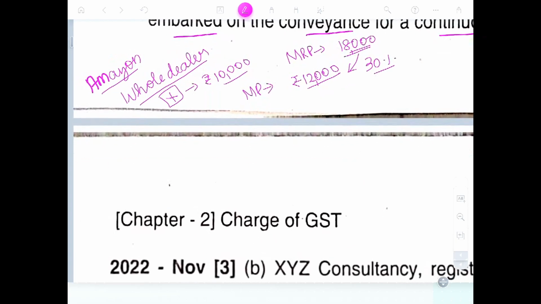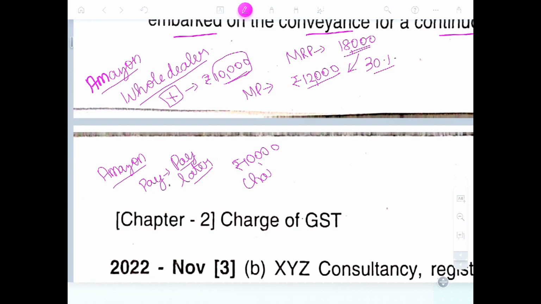Now, on the 10,000, Amazon will have an Amazon Pay Later option. They will sell the same good for 10,000 and they will charge interest of 2,000 rupees, or around 1,500.